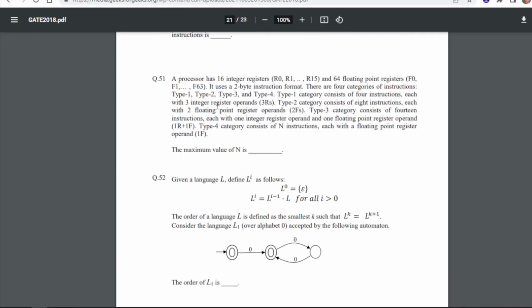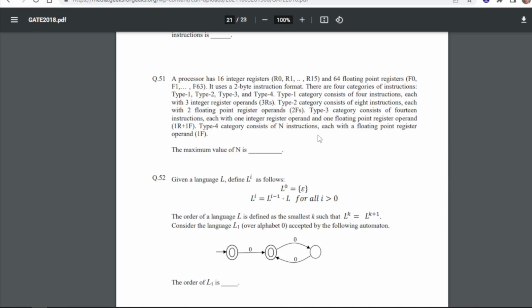51. A processor has 16 integer registers, R0 to R15, and 64 floating point registers, F0, F1, F2, up to F63. It uses a 2-byte instruction format. There are 4 categories of instructions. Type 1 category consists of 4 instructions, each with 3 integer register operands. Type 2 category consists of 8 instructions, each with 2 floating point register operands.